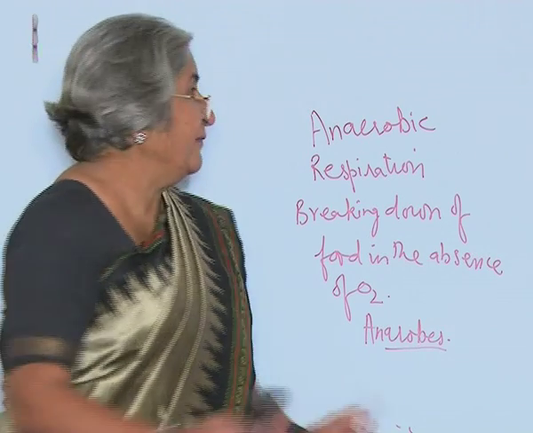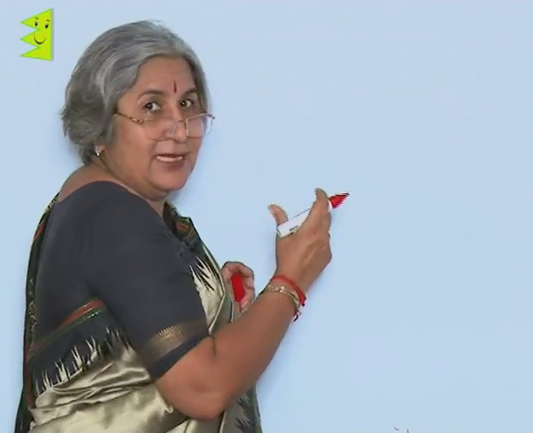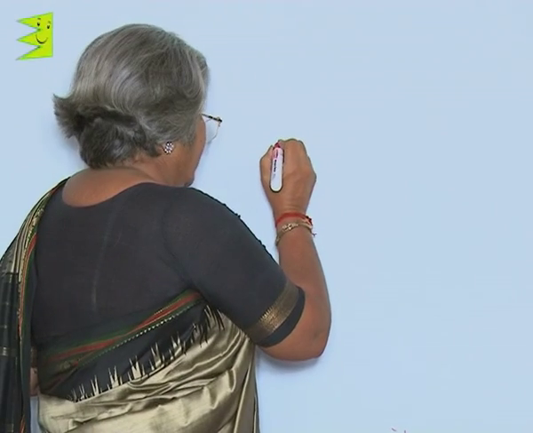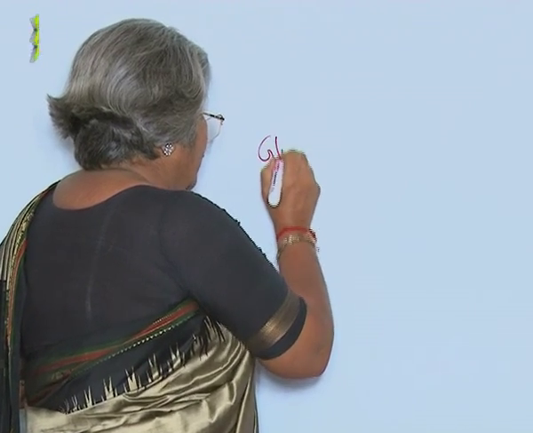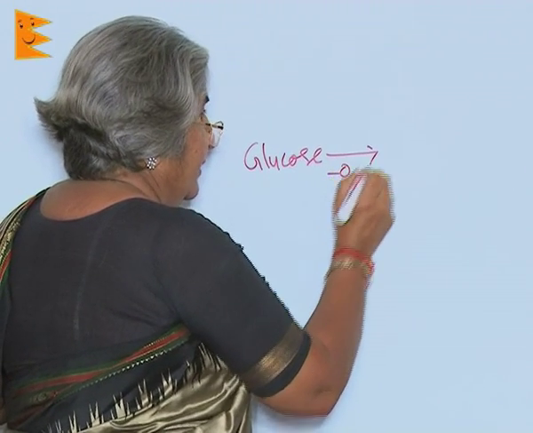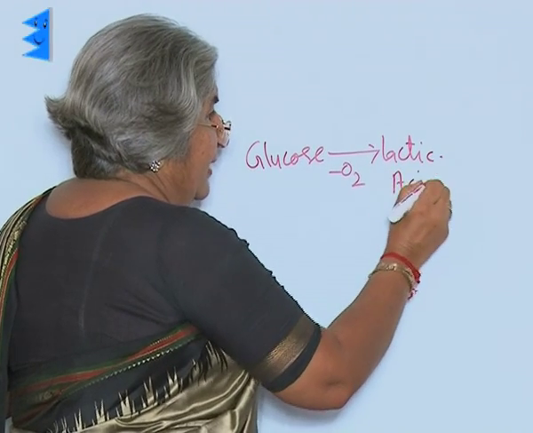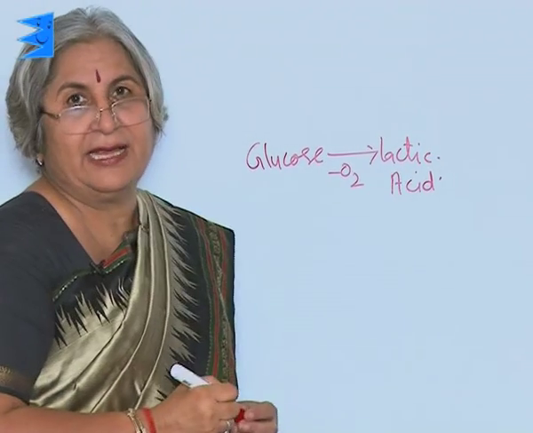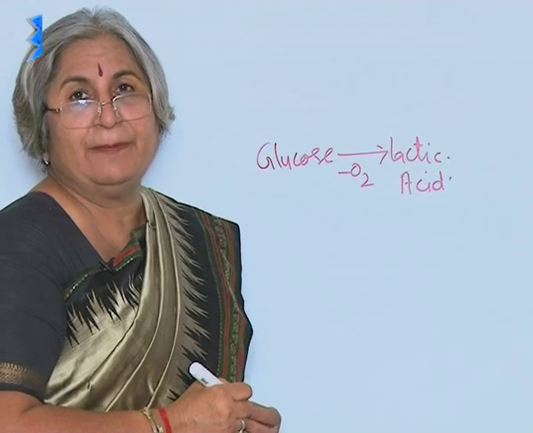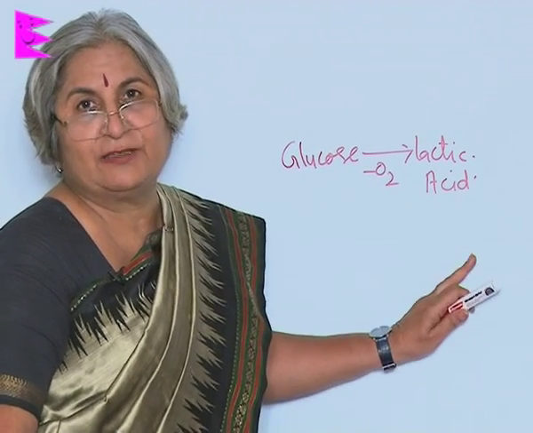In fact, when we do physical exercise or a very vigorous exercise, then what happens is in our muscles, the carbohydrates or the glucose breaks down without oxygen into lactic acid. It does not form even ethyl alcohol and carbon dioxide. This is an incomplete or partial breakdown of food and lactic acid is formed.